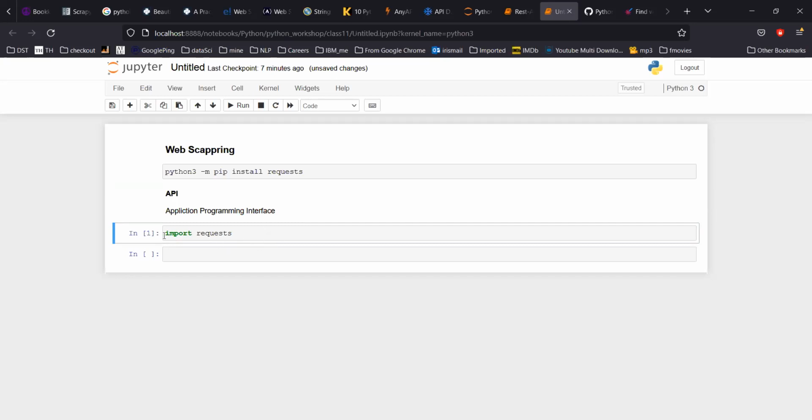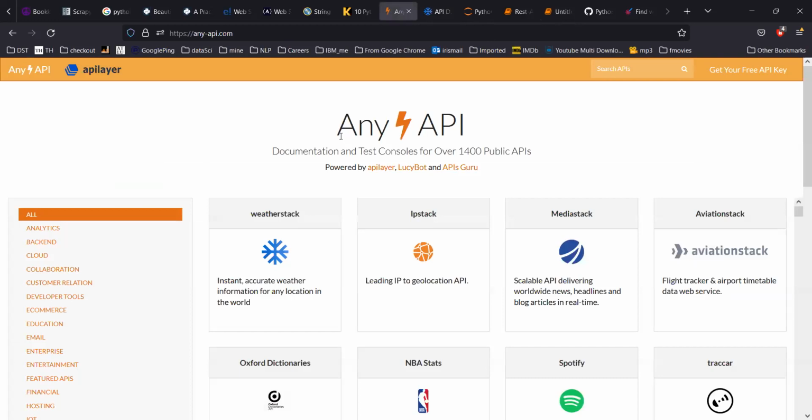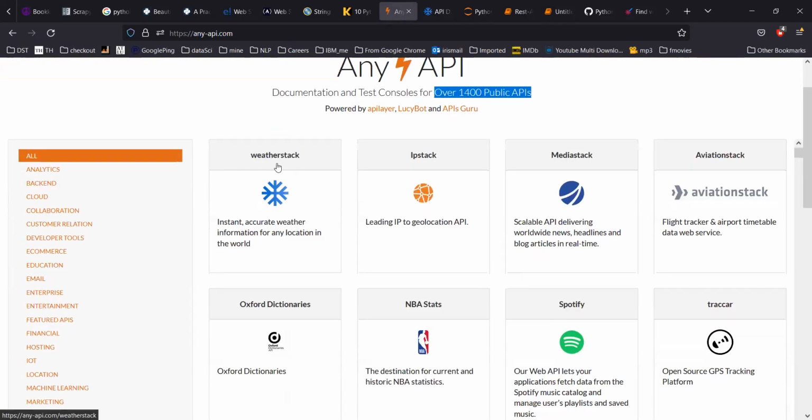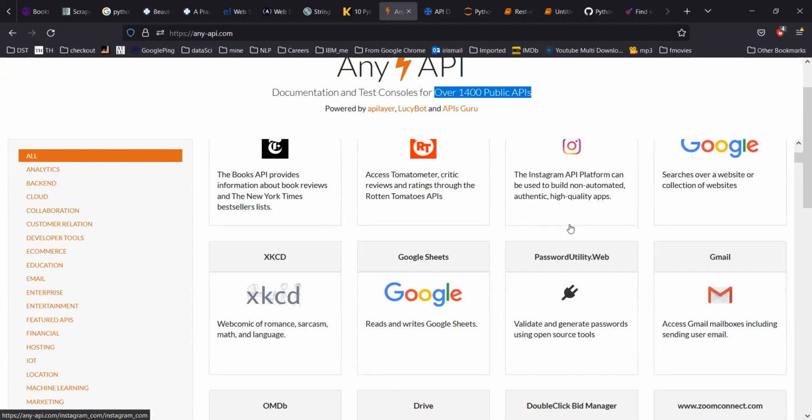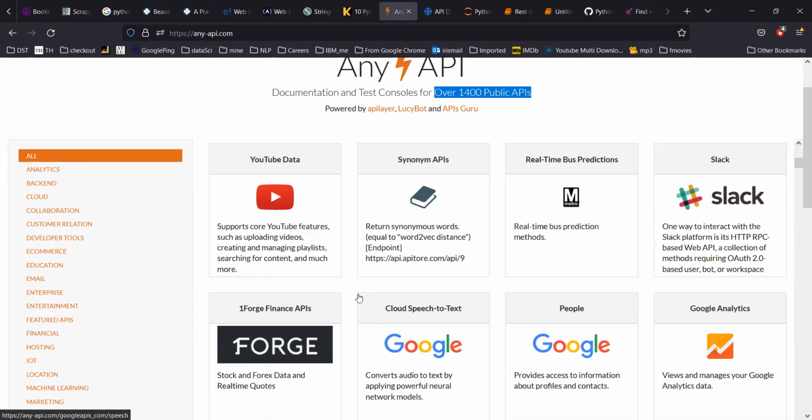For accessing APIs, there is a library called requests, which we import. For testing, as we are learning, you can come to this site. I'll share this link as well. This site is a collection of all the freely available APIs, where you can try things out and learn. As you can see, there are around 1400 public APIs available, like Weather Stack, Spotify, Rotten Tomatoes, Books, Insta. There are a lot of APIs you can explore.